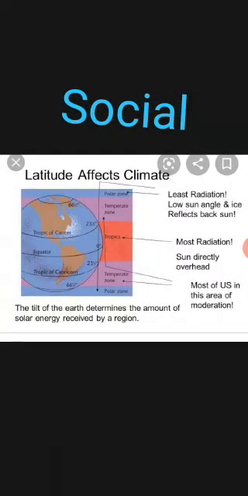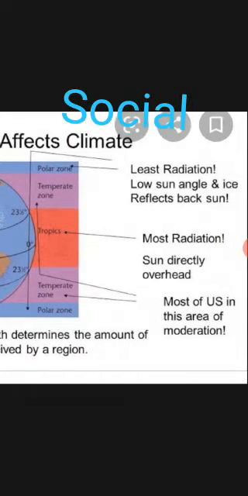The temperature is not the same everywhere. It varies from place to place, isn't it? The factors that determine or affect the temperature of a place are latitude, altitude, distance from the sea, position of the mountains. See, you can see how latitude affects climate. You can see the sun's rays fall horizontally or vertically.